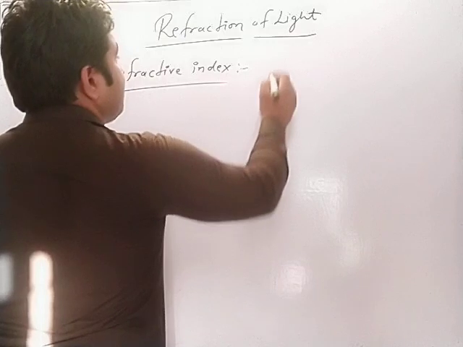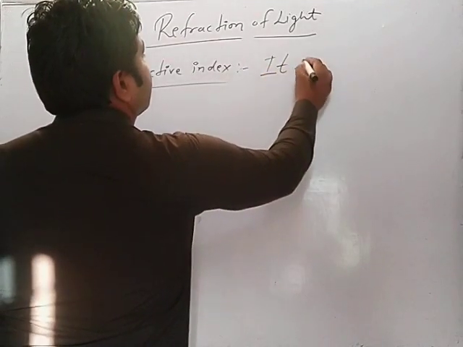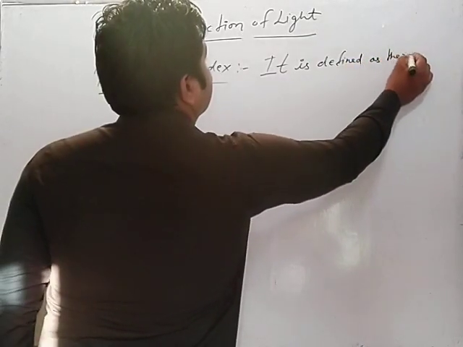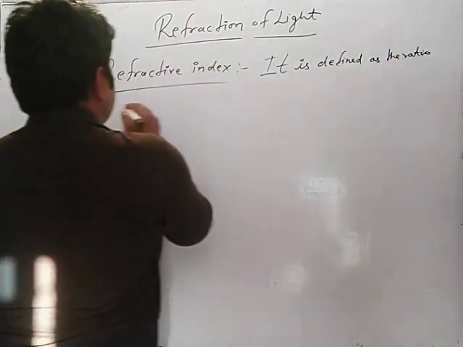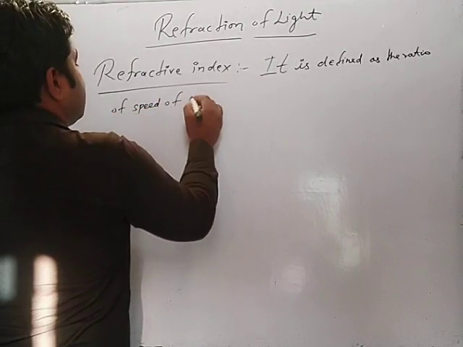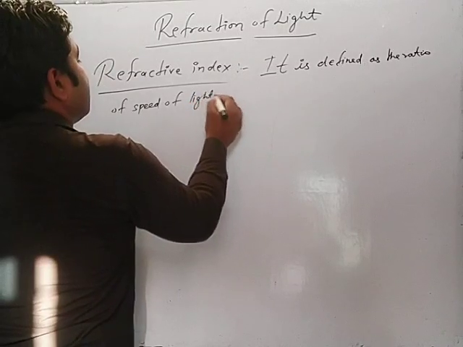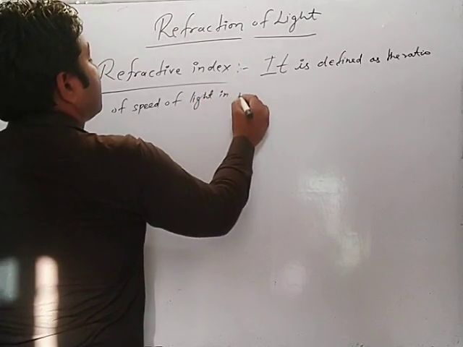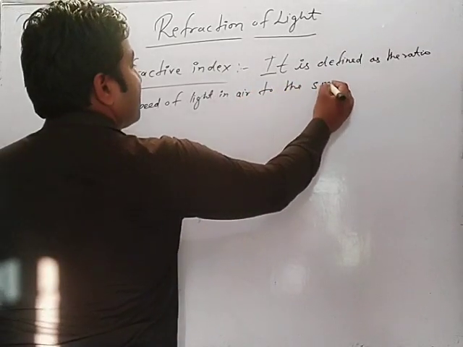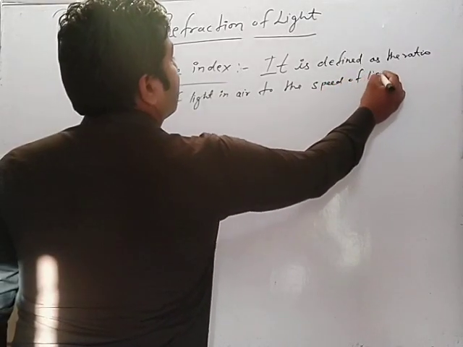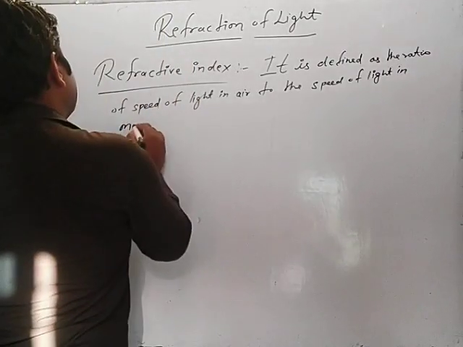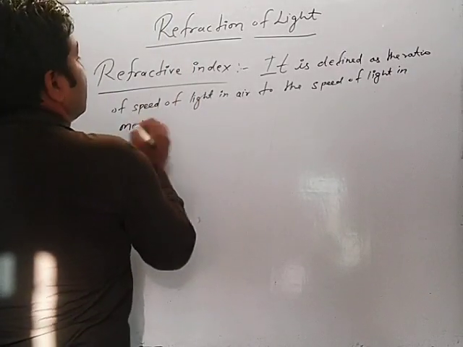Very simple. It is defined as the ratio of the speed of light in air to the speed of light in the medium.